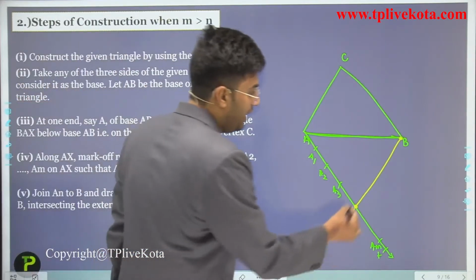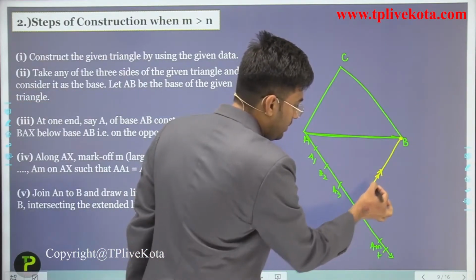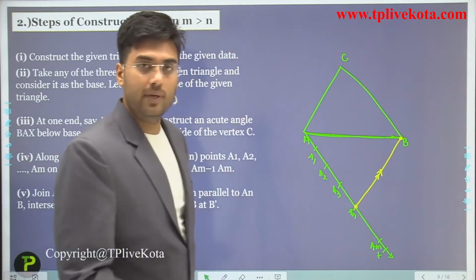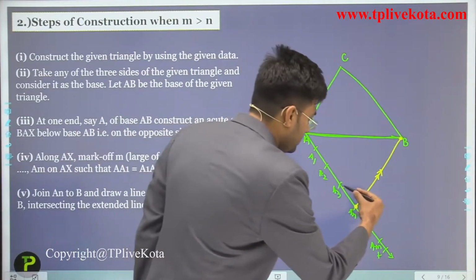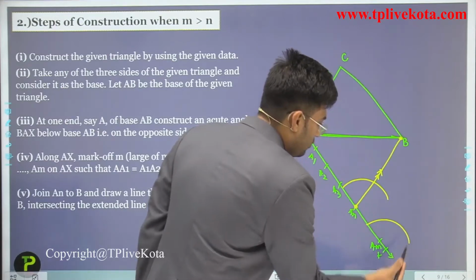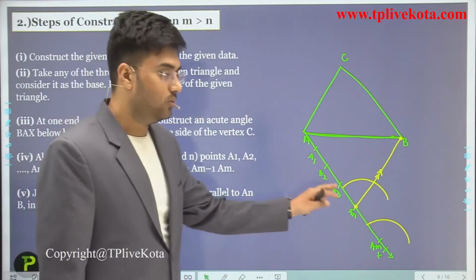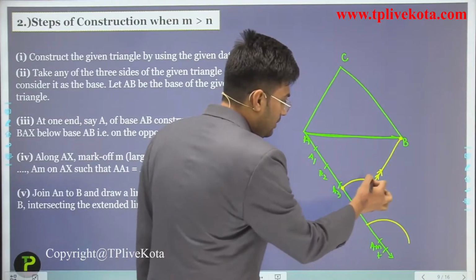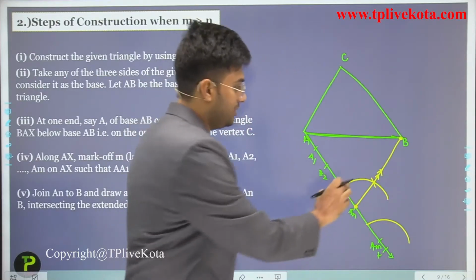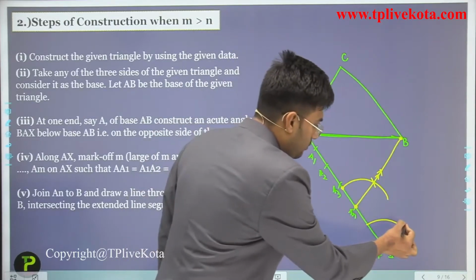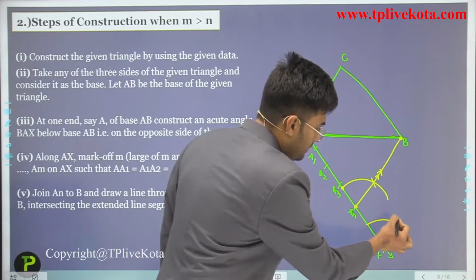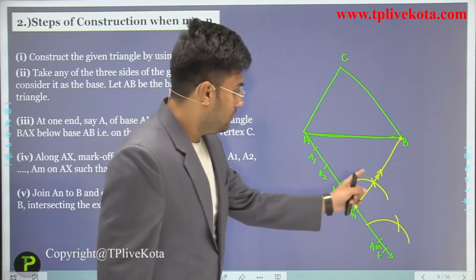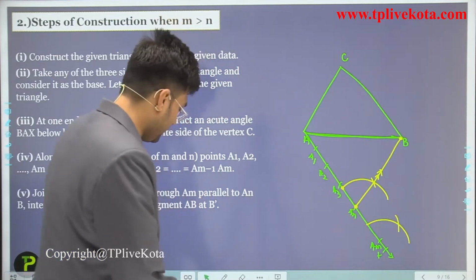Now we have to draw a line which is parallel to this AnB from AM by using the compass. So we have to draw these two arcs, and these two arcs should be of the same radius, and to check this angle we have to take the radius of this arc, and we have to draw one arc here, and now these two angles are equal, and let's join.